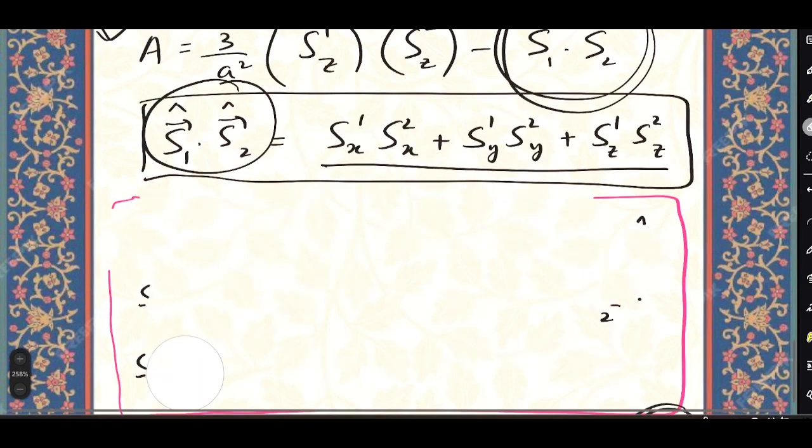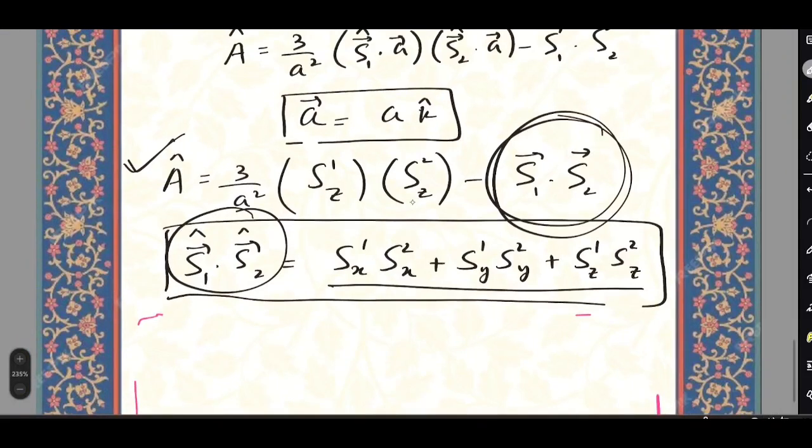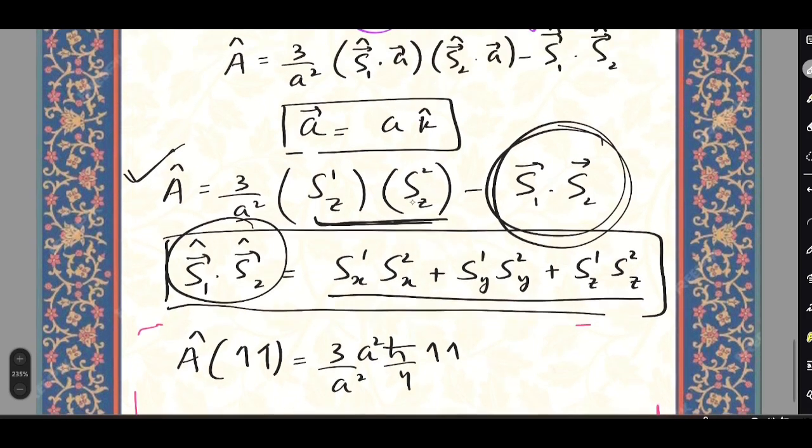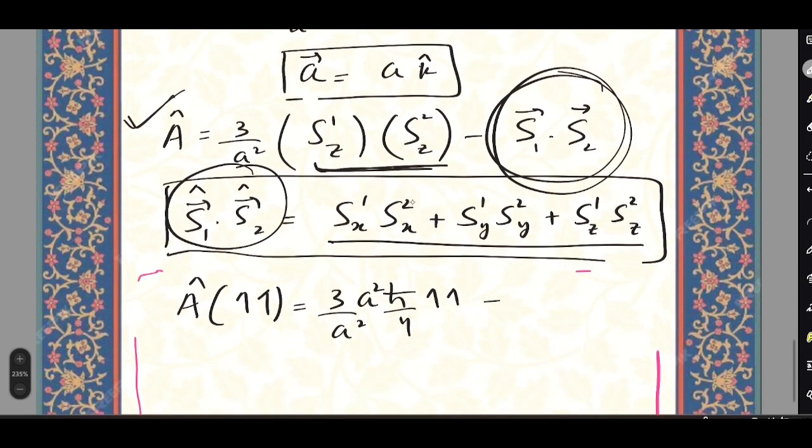Now if we substitute here, the A operator acting on up will be simply 3 by a square times h square by 4 up, with a square also in the first term, minus h square by 4 up.